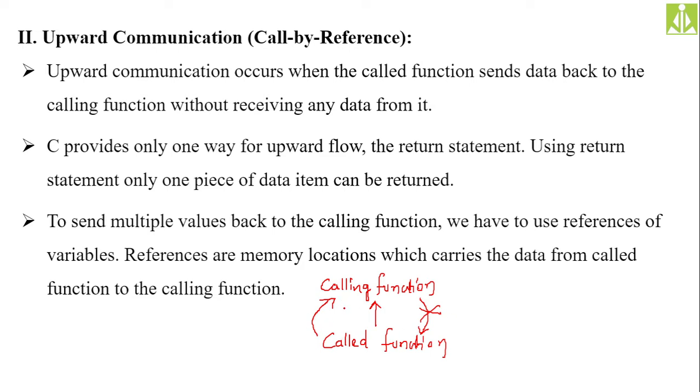Because it is in the upward direction, we are calling this upward communication. Remember this one. Why we are calling it upward communication is because the data flow is in the upward direction. C provides only one way for upward flow, the return statement.